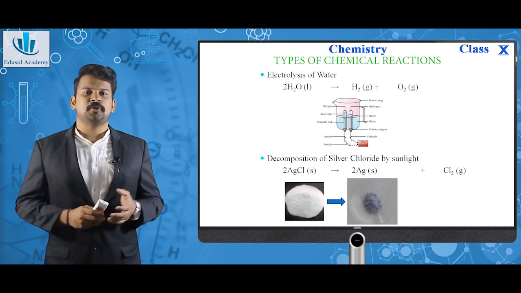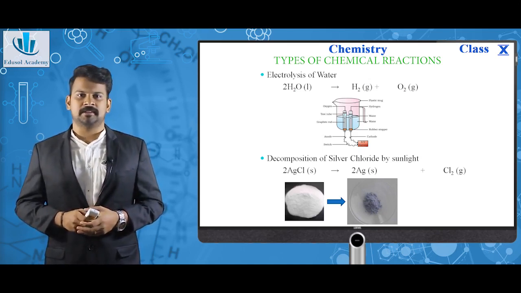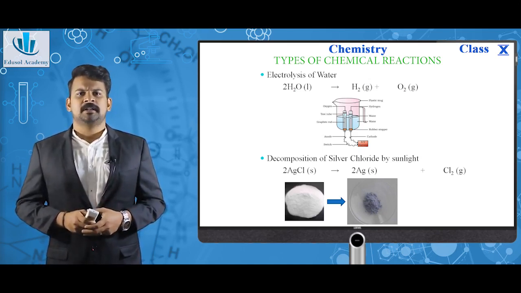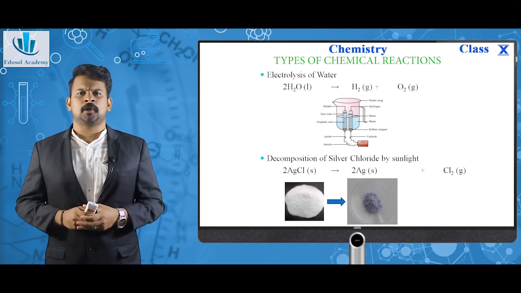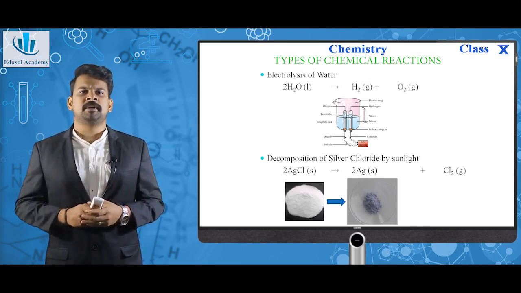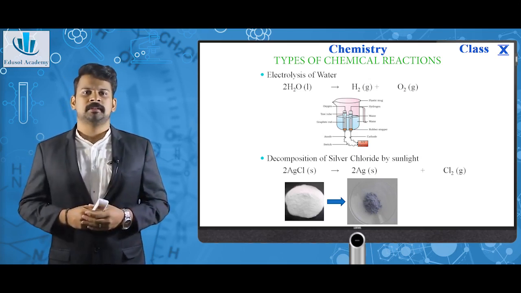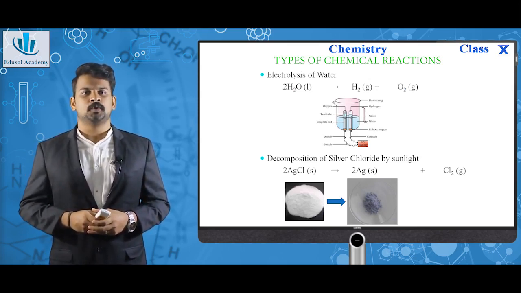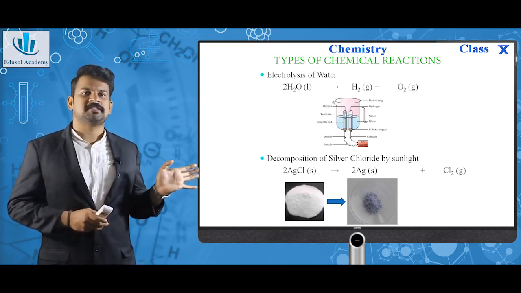Next is decomposition of silver chloride by sunlight. If you keep some powders or crystal form of silver chloride in sunlight, it will be converted into pure silver as 2AgCl giving 2Ag plus Cl2. As you can see in the picture, this will be the resultant form.